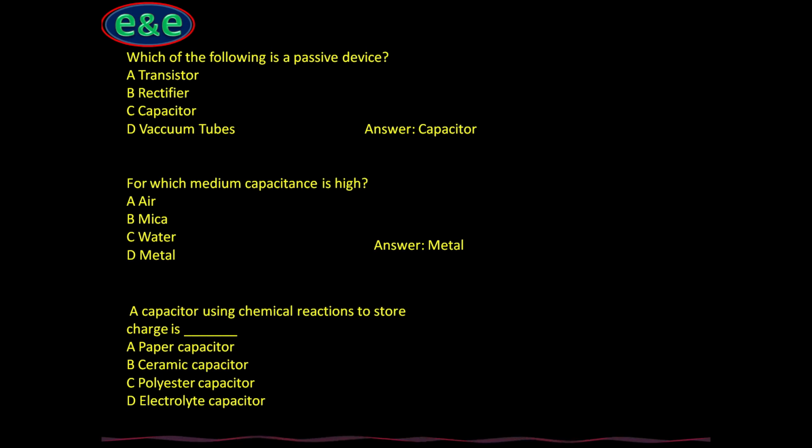So C equals epsilon A divided by D as per the formula. If epsilon is more, then capacitance will also be high. A capacitor using chemical reactions to store charge is a dash-like capacitor: paper, ceramic, polyester or electrolyte. The answer is obviously electrolyte.